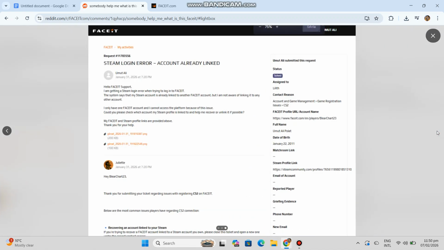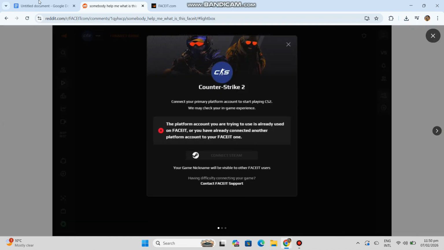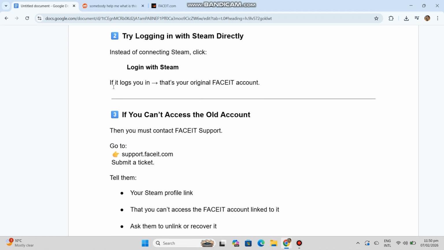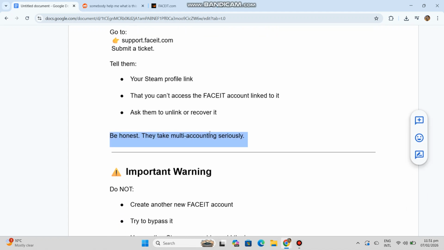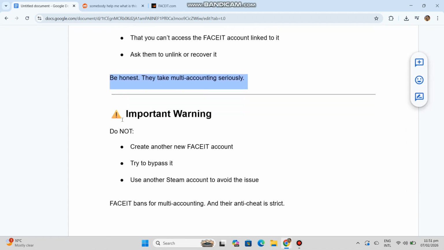If you can't access the old account, then you must contact FACEIT support. Go to support.faceit.com and submit a ticket. Tell them your Steam profile link and that you can't access the FACEIT account linked to it. Ask them to unlink or recover it. Be honest. They take multi-accounting seriously.